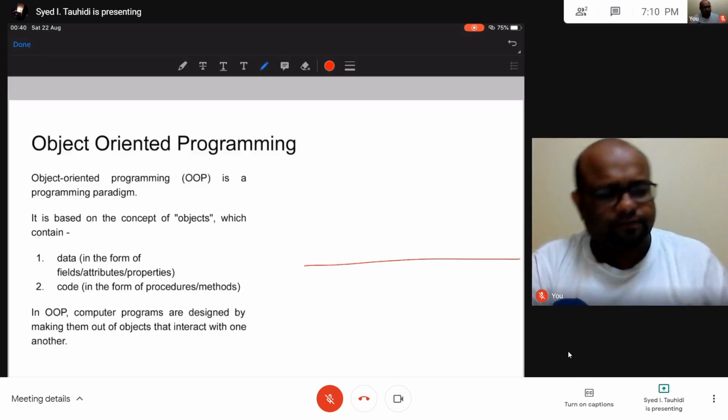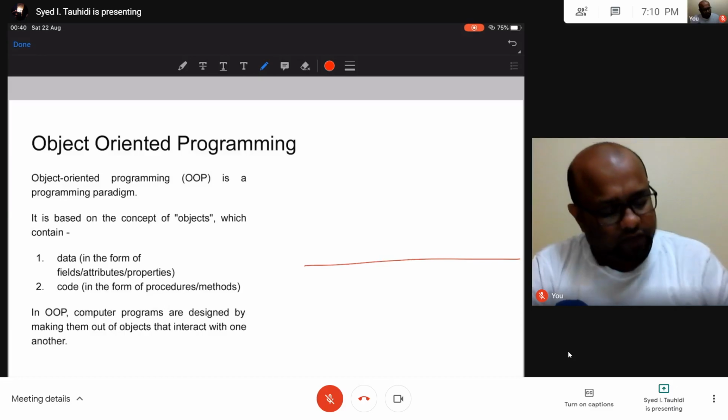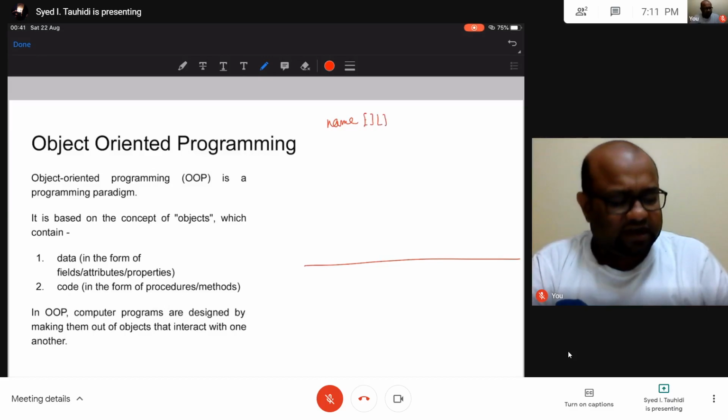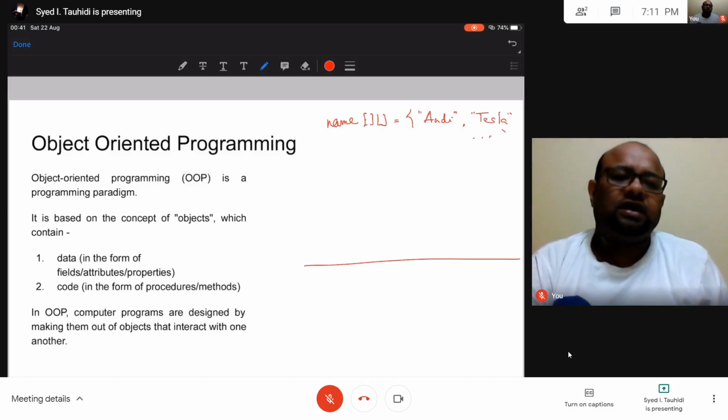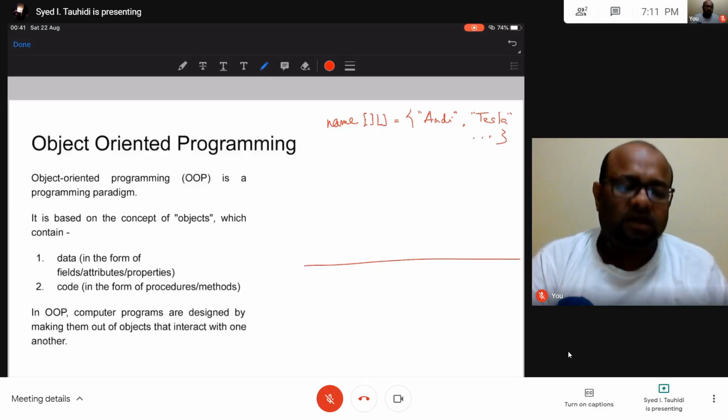So I can do it this way. I can have two arrays. One array of name. If you look internally, it is going to be a two-dimensional array, and this is going to have, say, Audi, say Tesla, and more.